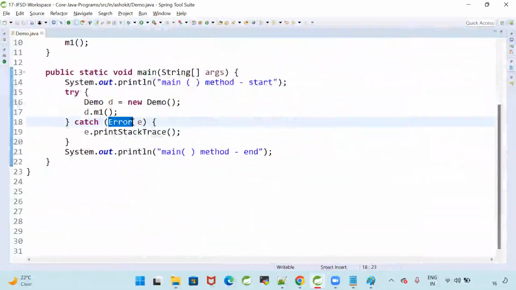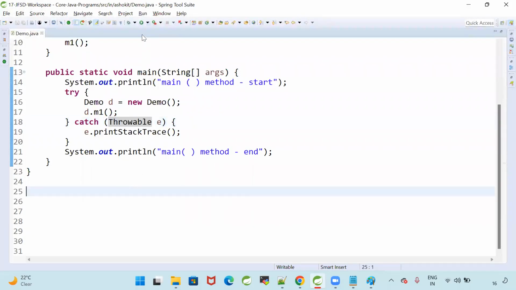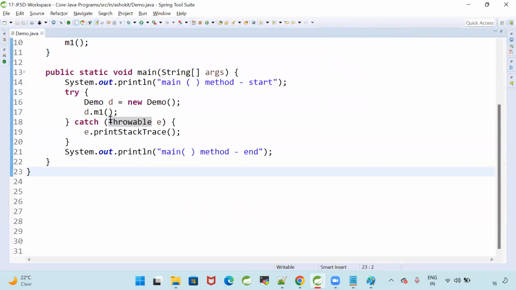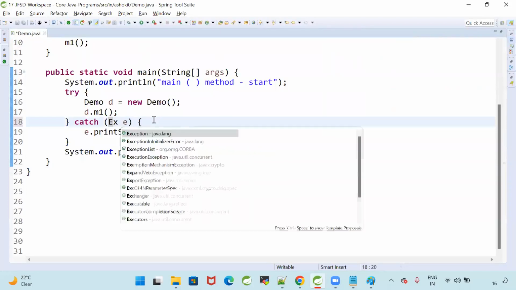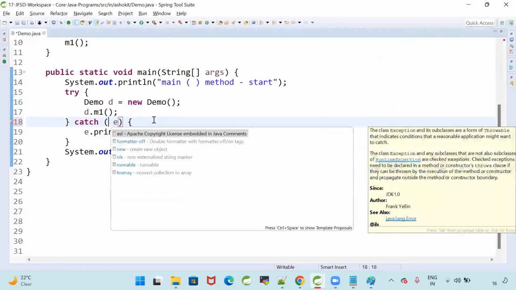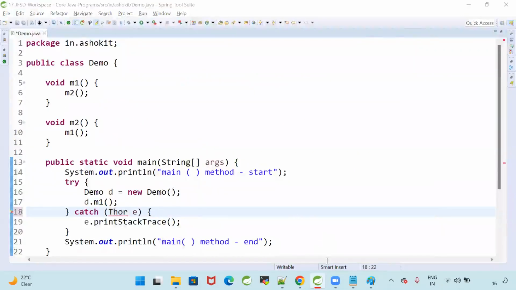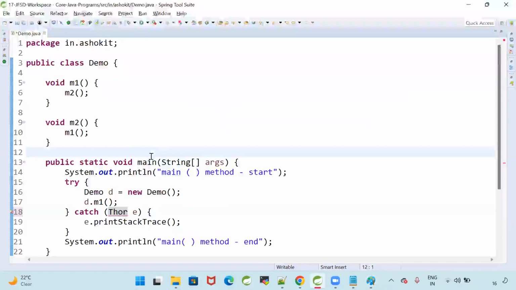Instead of this, can we write Throwable? Yes or no? What is a Throwable? Can I write a catch block with Throwable? Yes. See here, I'm writing the catch block with Throwable also. So here you can write Exception, or you can write Error, or you can write Throwable. So this is one: Stack Overflow. Okay, next one.